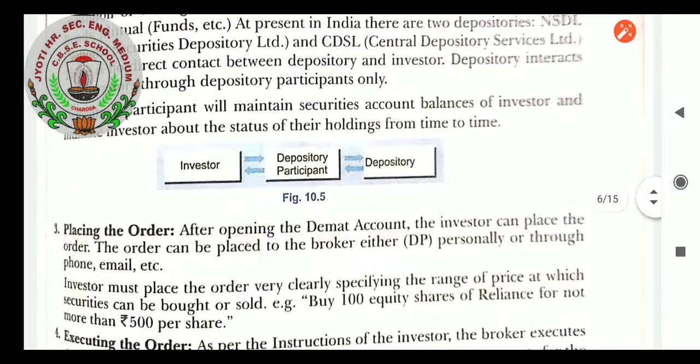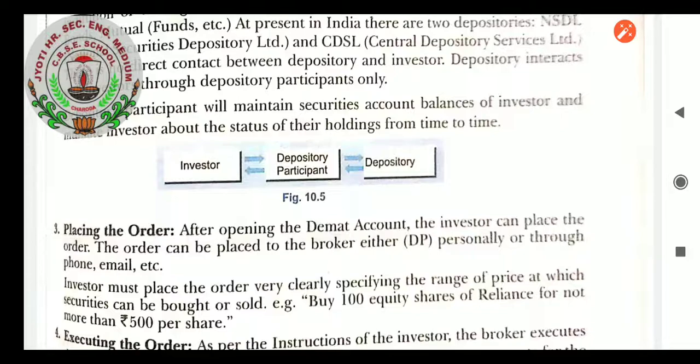Next comes placing the order. After opening the demat account, the investor can place the order. The order can be placed with the broker, either the DP, depository participant, personally or through phone, emails, etc. The investor must place the order very clearly, specifying the range of prices at which securities can be bought and sold. Example: buy 100 equity shares of Reliance for not more than 500 rupees per share.